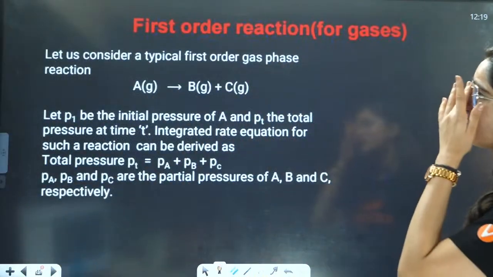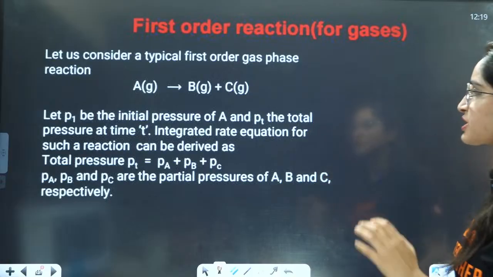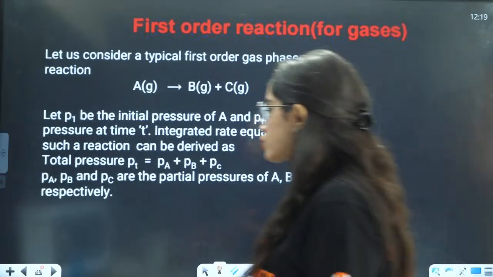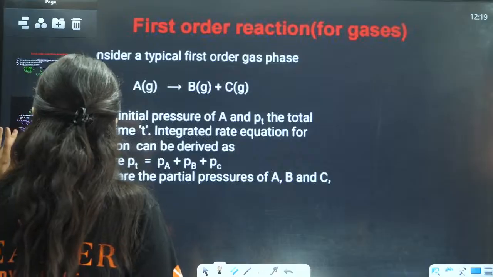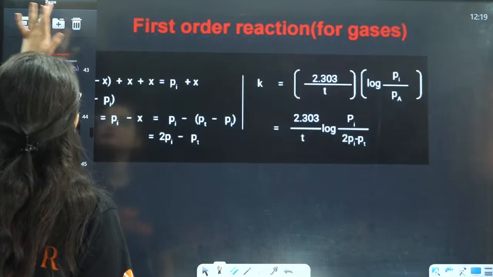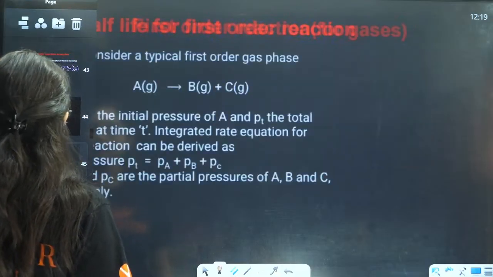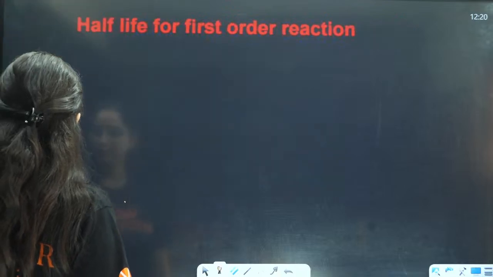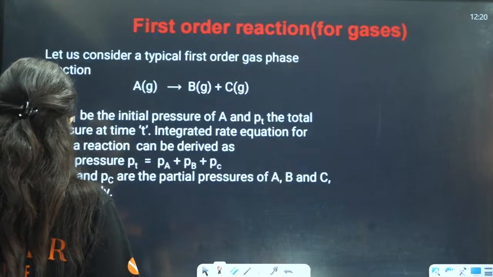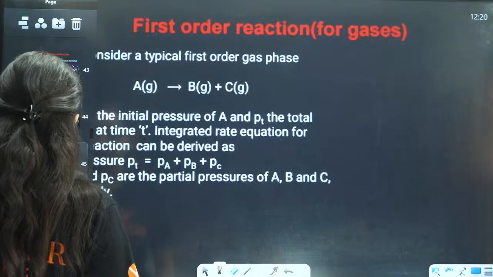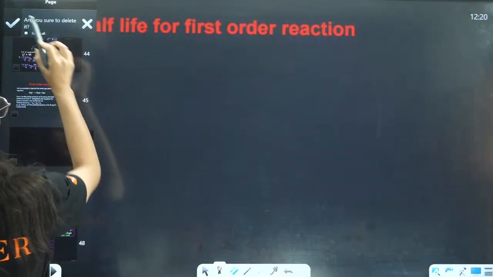They are saying typical first order reaction. Now, they are saying for gases. So, let us write down for gases here. Right? I am writing it down for gases. What you will do? Wait a minute. For gases, let us see what we will do.